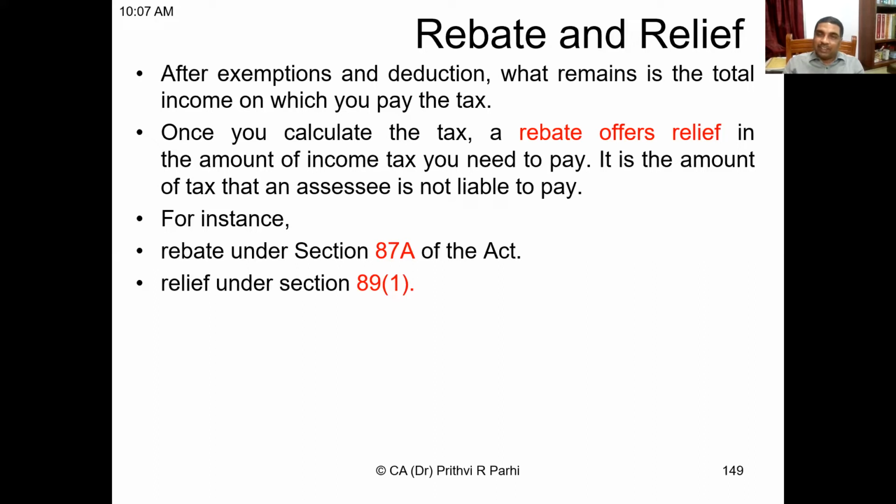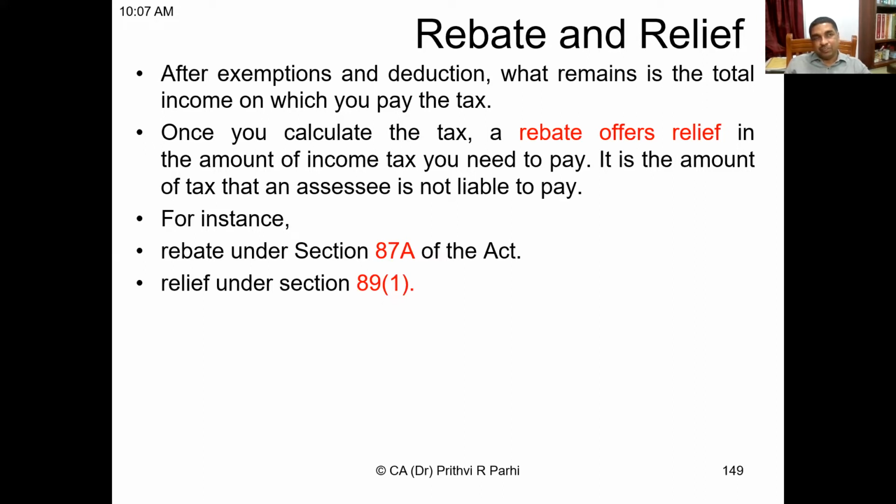This is about if the total income doesn't exceed 5 lakh rupees, then the whole amount of income tax, or 12,500 rupees, whichever is lower, will be exempted. So it will be allowed as relief from the tax. Similarly, section 89(1) is one more relief. What is that relief? That relief is again a concession from the tax.